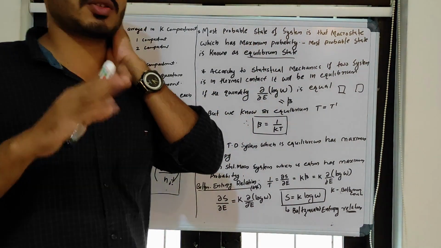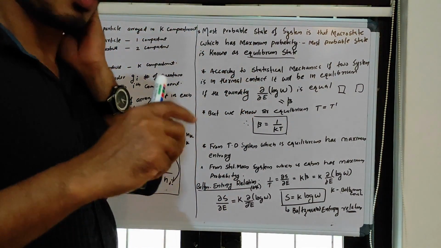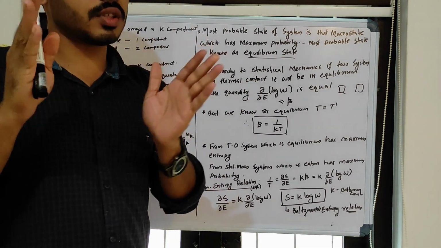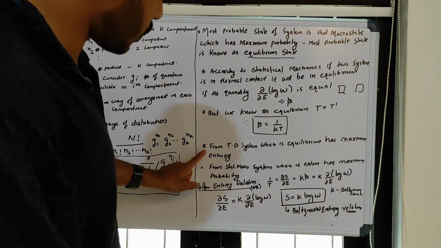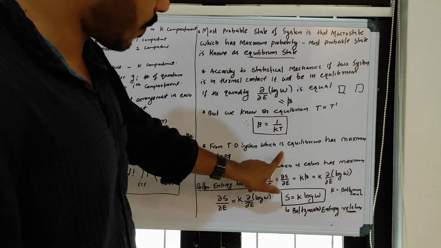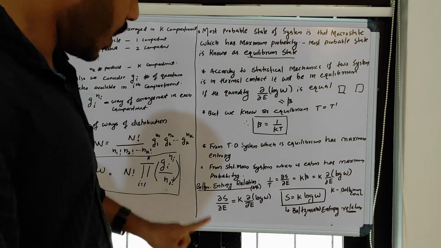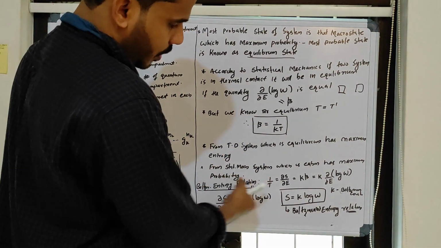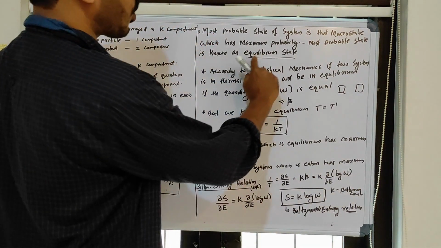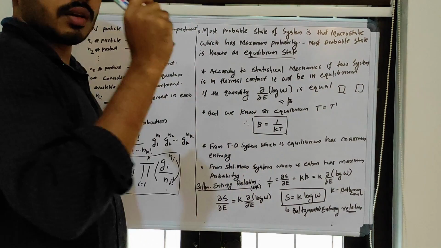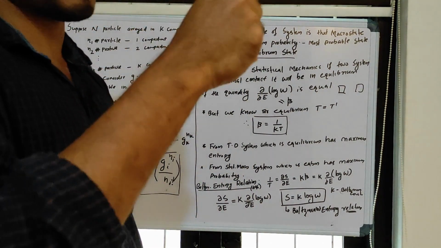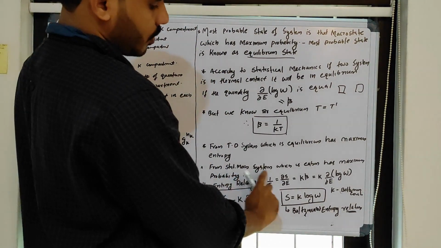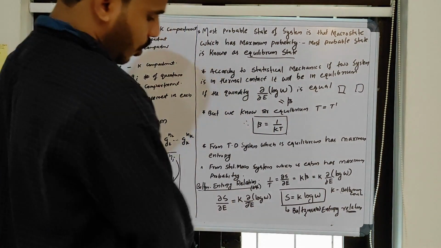In the last semester we studied in thermodynamics that a system which is in equilibrium should have maximum entropy. This is the thermodynamic point of view: from thermodynamics, a system in equilibrium has maximum entropy. In the same way, what is the point from the statistical point of view? From statistical mechanics, a system in equilibrium has maximum probability. The state which has maximum probability is known as the equilibrium state.